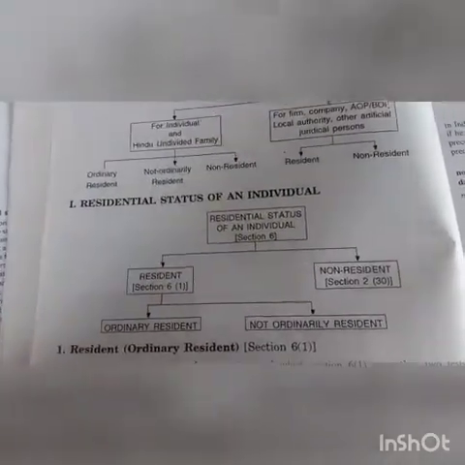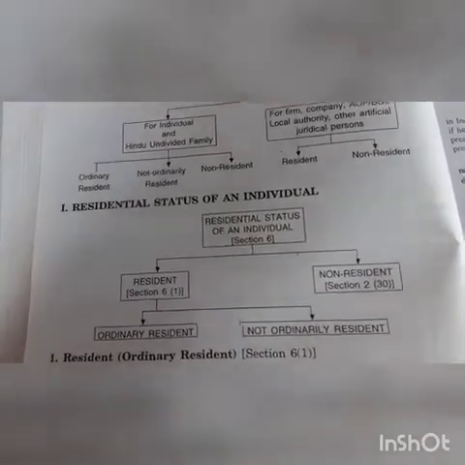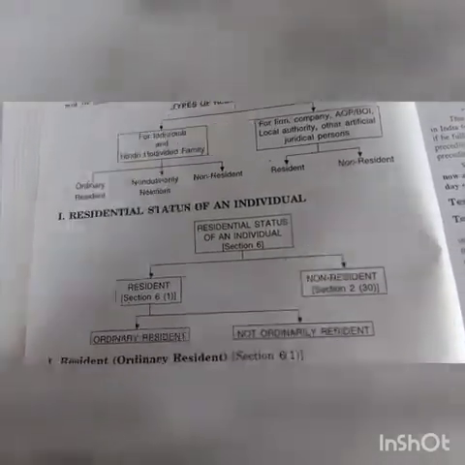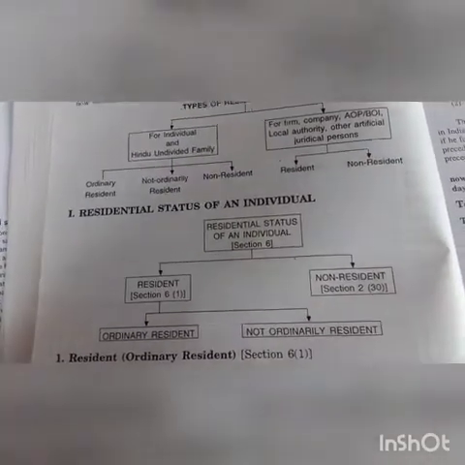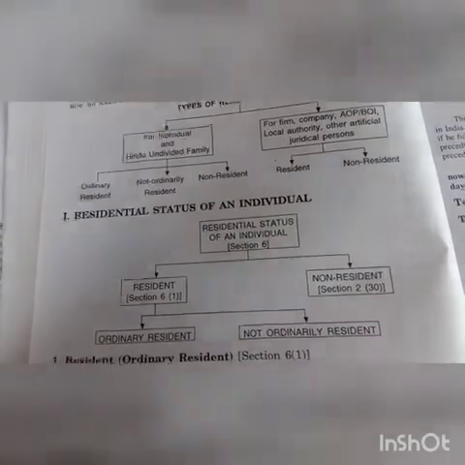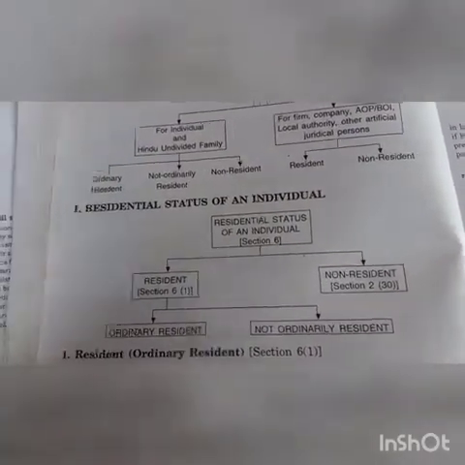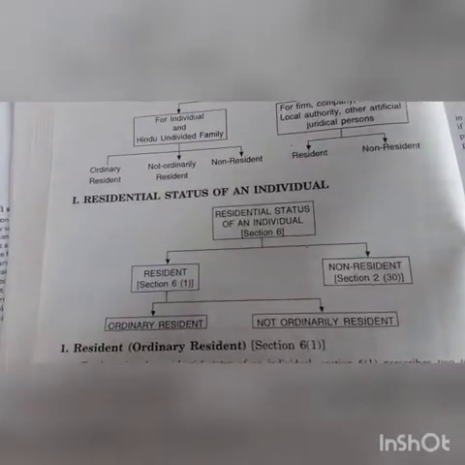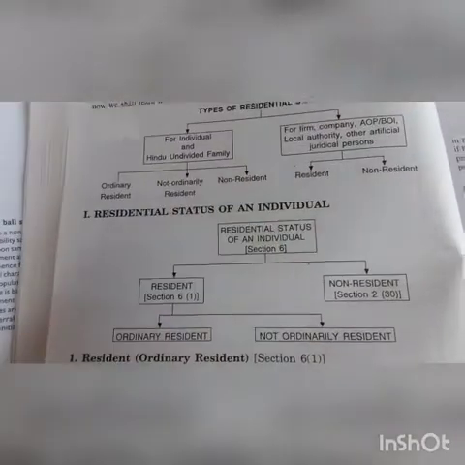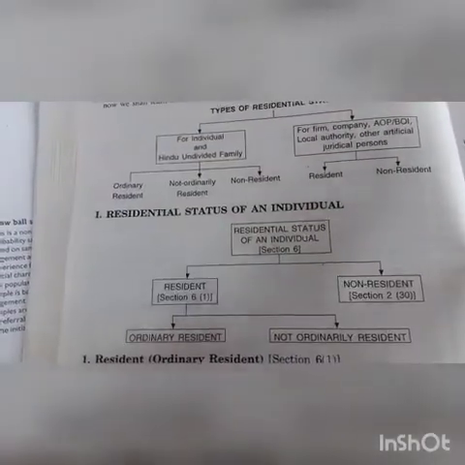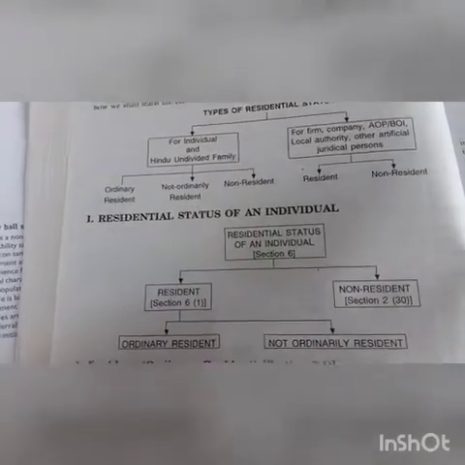That is defined under section 6 subsection 1 of the Income Tax Act 1961. The non-resident is defined under section 2 subsection 30 of the Income Tax Act 1961. The resident, which comes under section 6 subsection 1, is further categorized into two categories: ordinary resident and not ordinary resident.